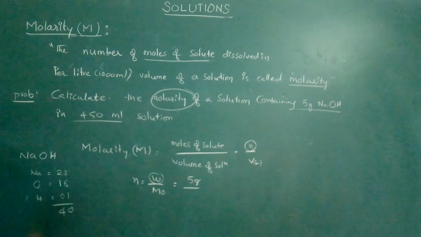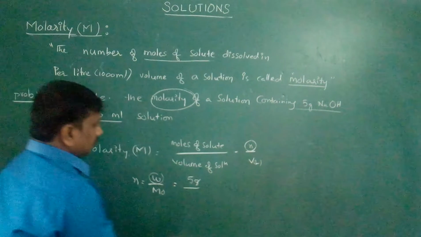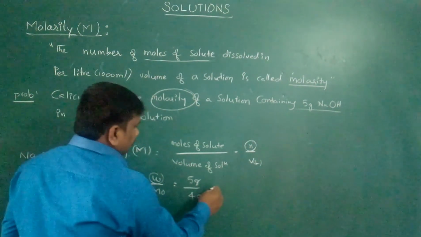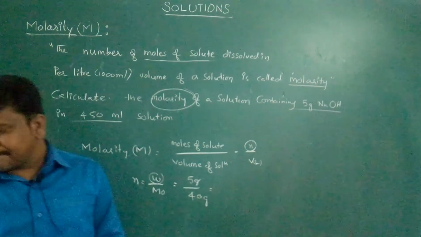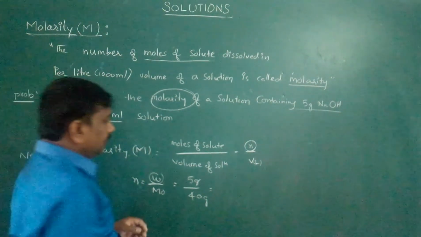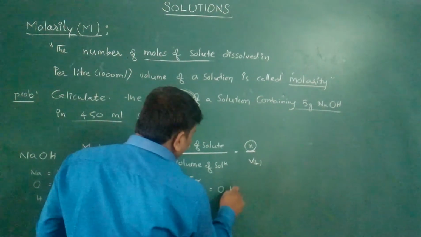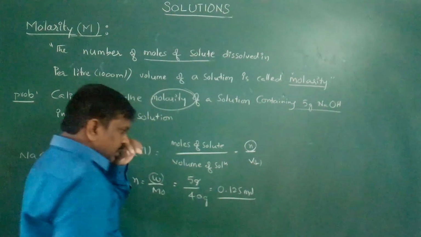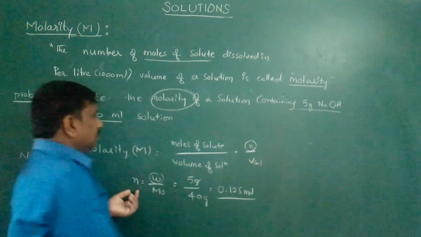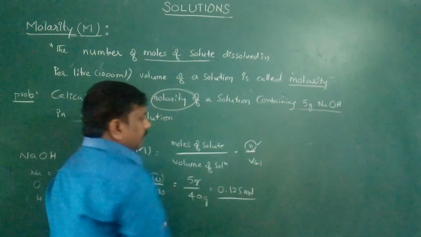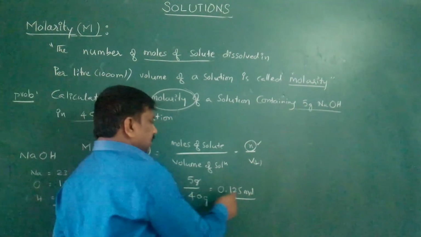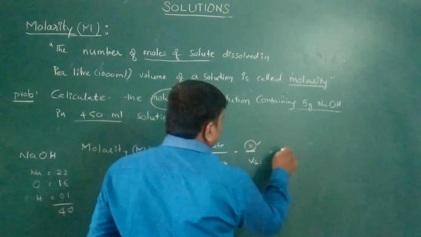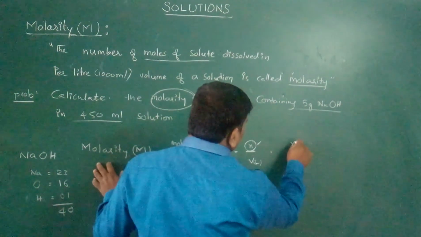40 grams. Okay, how much it will come? 5 by 40 is 0.125 moles. Now n is equal to how much? 0.125 moles.